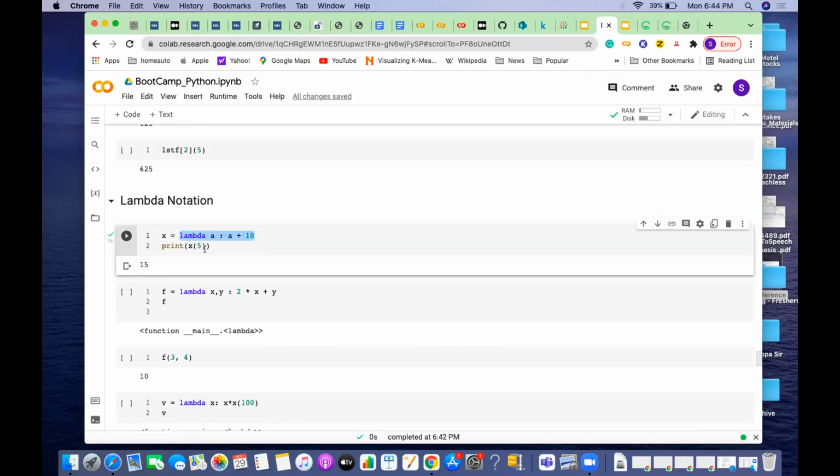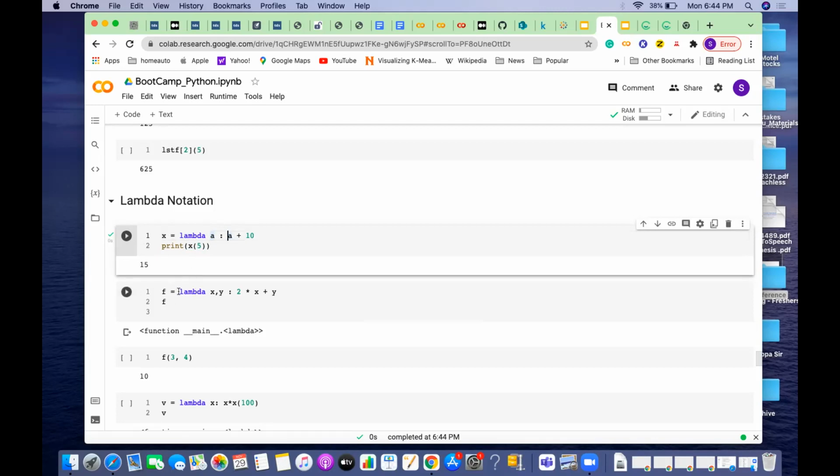Any question here? Has anybody not understood the syntax of the lambda, why it is called anonymous, and how to define and call a lambda function? This is defining a lambda function. Here I'm calling the lambda function: X in brackets 5. If you run it, what exactly is it doing? It takes the value A, then A plus 10. So A plus 10 is 15, and that 15 is returned and printed.